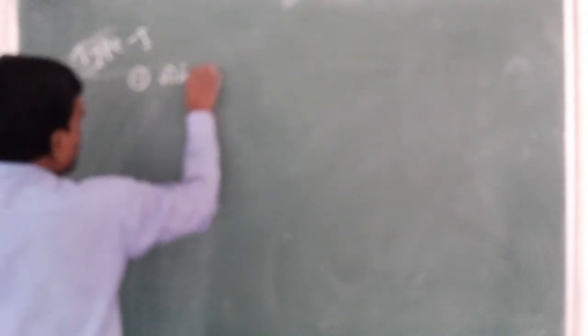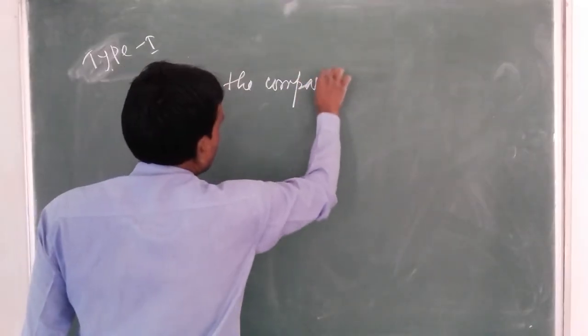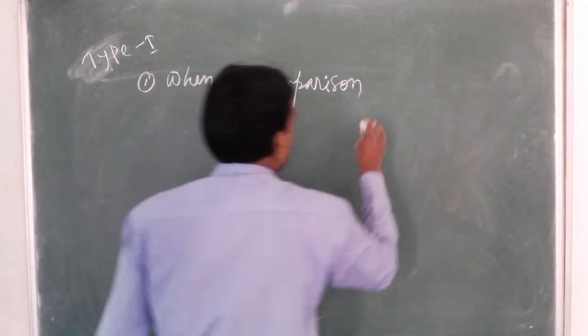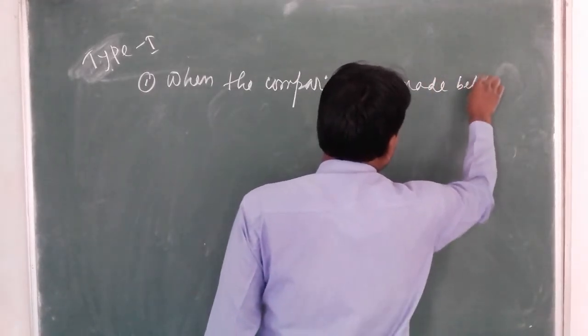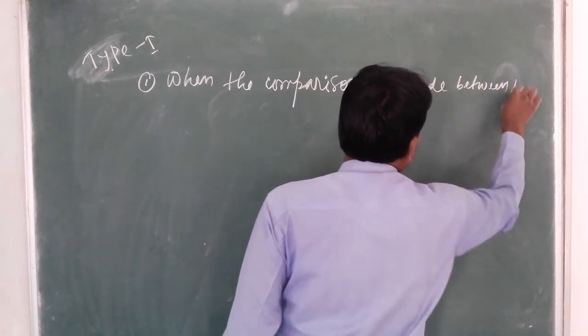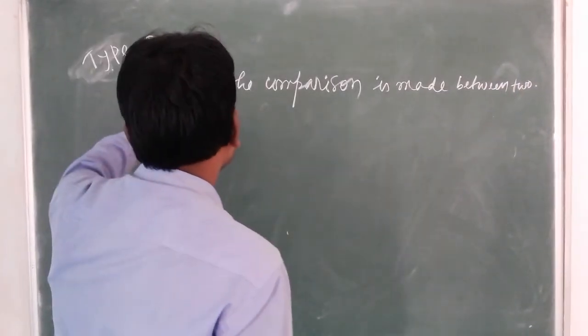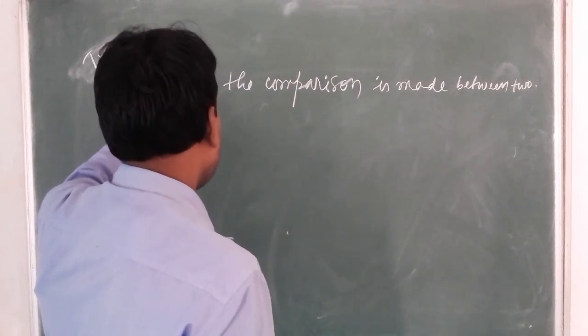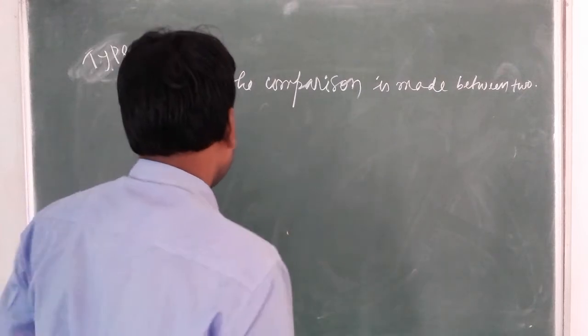When the comparison is made between two, look here, how to change the sentences comparative to superlative, superlative to positive or anything.